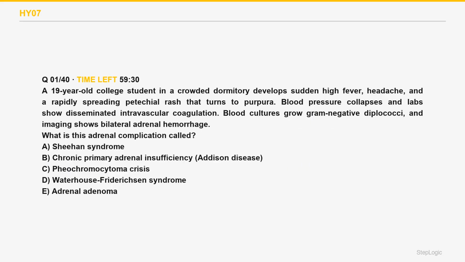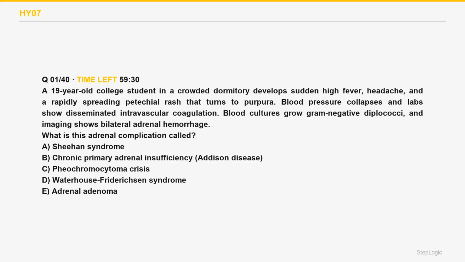What is this adrenal complication called? A 19-year-old college student in a crowded dormitory develops sudden high fever, headache, and a rapidly spreading petechial rash that turns to purpura. Blood pressure collapses and labs show disseminated intravascular coagulation. Blood cultures grow gram-negative diplococci, and imaging shows bilateral adrenal hemorrhage. Read the command, name the adrenal syndrome.